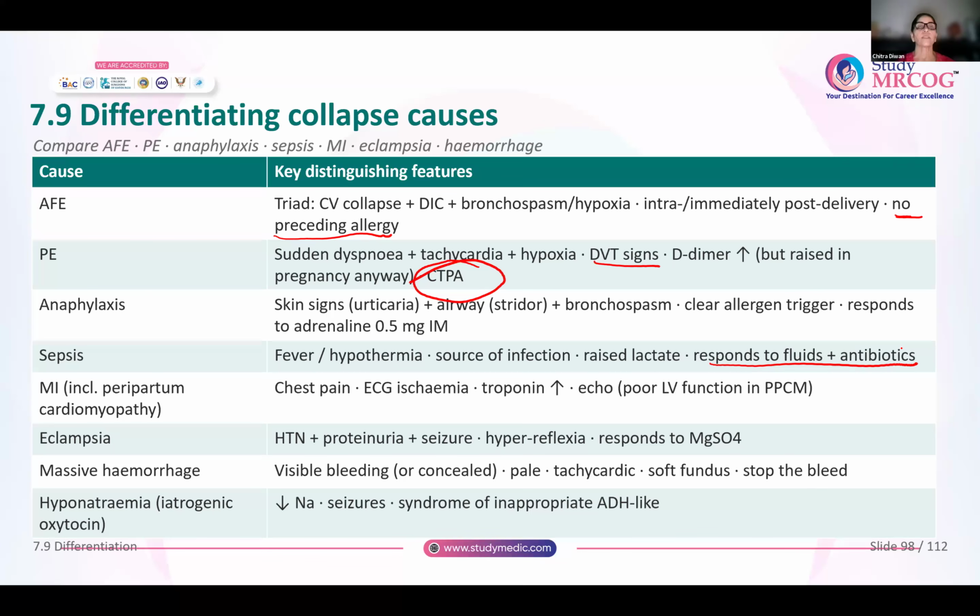So myocardial infarction, there is chest pain. On ECG, there will be ischemia. There will be raised troponin levels. If you do an echo, left ventricular function or ejection fraction is poor in patients with postpartum cardiomyopathy. Eclampsia, we already know. Eclampsia, massive hemorrhage, we know what all to see. And hyponatremia because of excessive doses of oxytocin. Okay, so the sodium levels are decreased and that can give rise to seizures or sometimes syndrome of inappropriate ADH or SIADH, syndrome of inappropriate antidiuretic hormone secretion.